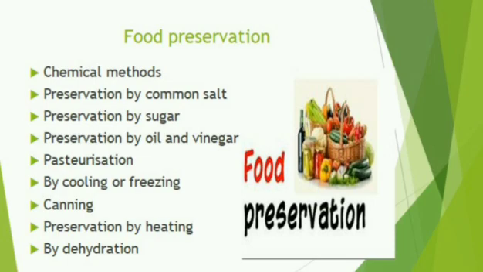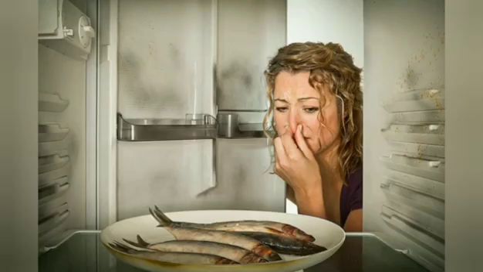Yes, food items containing a lot of moisture get spoiled easily because microbes prefer moist and warm places for their growth. Clear? How will you identify that the food item has spoiled? The spoiled food item can be identified by the unpleasant smell, changed color and bad taste. Do you agree with me? Yes. Why do spoiled food items have a foul smell?